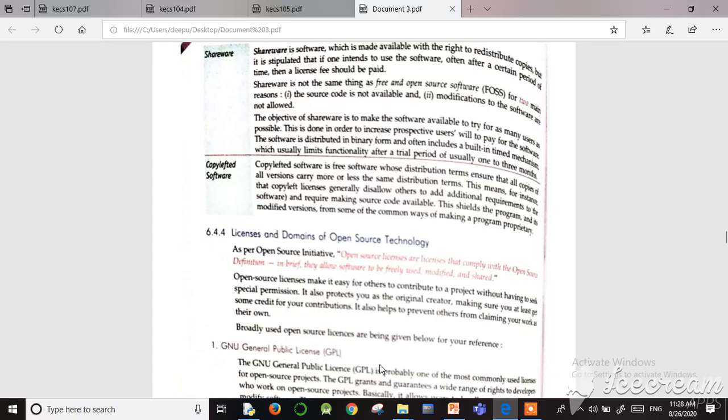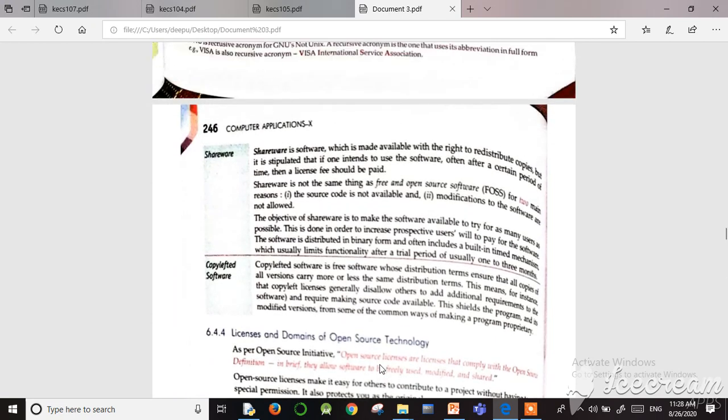So copylefted means we can add a license that disallows additional requirements to the program and makes the source code available. By adding this license to the copylefted software, any further programmers cannot modify that version of the program, they cannot add any additional requirement, and they cannot make that software proprietary software. So this is what is meant by copylefted software, and our definition part is over.